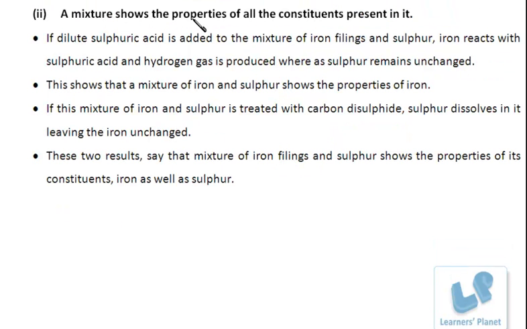A mixture shows the properties of all the constituents present in it. Say if dilute sulphuric acid is added to the mixture of iron filings and sulfur, iron reacts with sulphuric acid and hydrogen gas is produced, whereas sulfur remains unchanged. What is being done is, say I am taking this mixture of iron and sulfur.